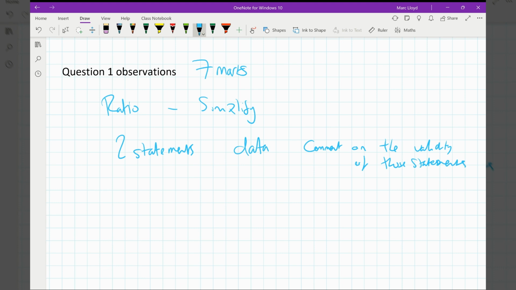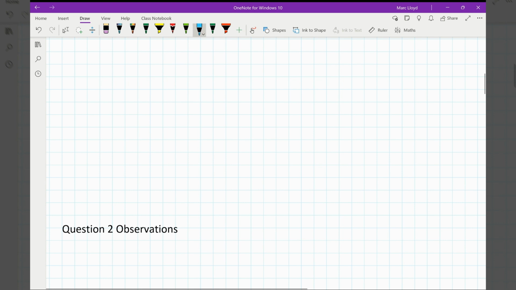So as I said, you'll have some data. That data may need to be processed to create a ratio, but also someone will say, oh, well, I think that such and such is over 70%. And then you'll have to work out whether that is actually true or not by using the data that you've been given. So that happens quite a lot. It's a 7 marker, and it comes on all papers, 2A, 2B, 2C.